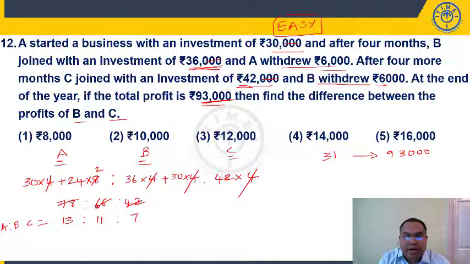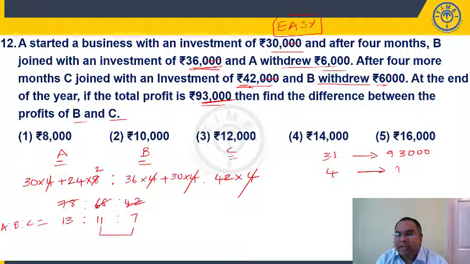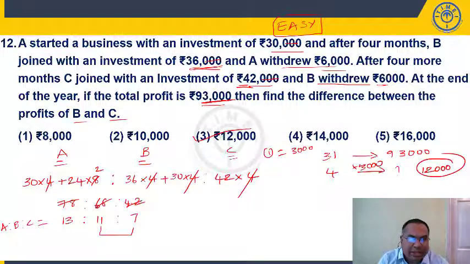Right? So we need to find out the difference between profits of B and C. What is the difference between profits of B and C? 11 and 7, difference is 4 parts. How much? Simple. 31 goes 3 times in 93. So each part value is equal to 3000. So 4 parts means 4 into 3000. We can say 12,000 should be the difference. 12,000 is present in choice 3.